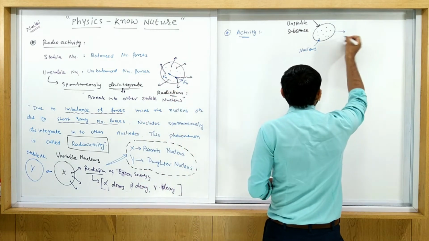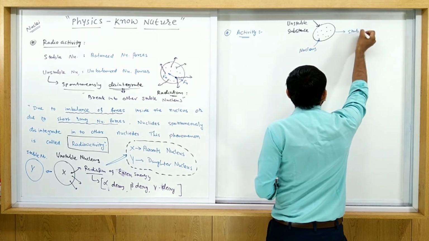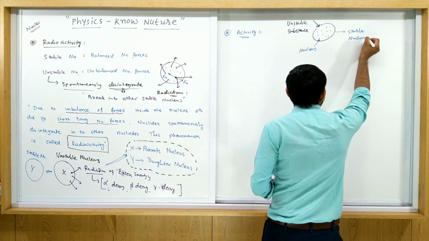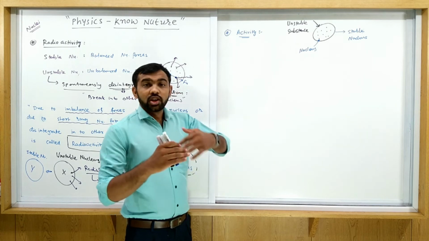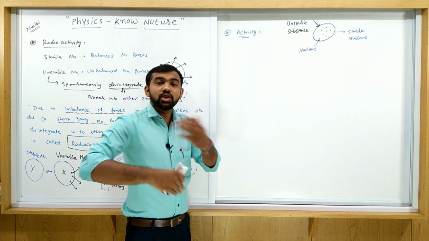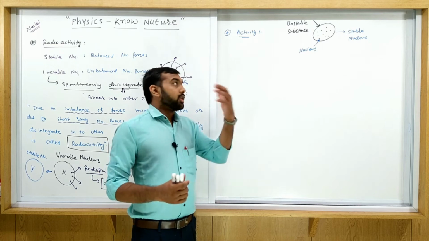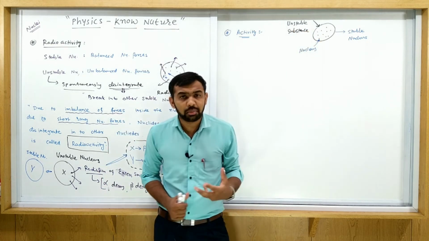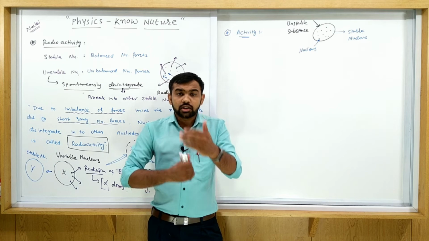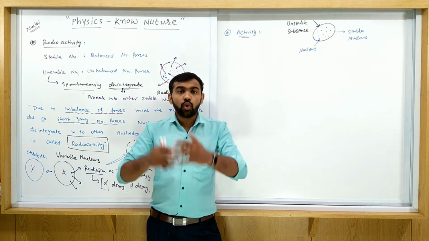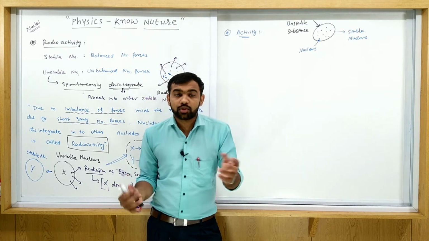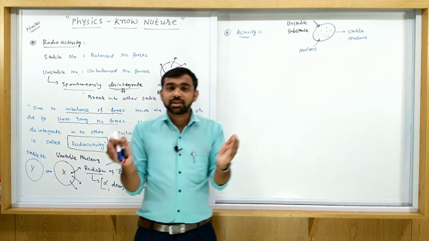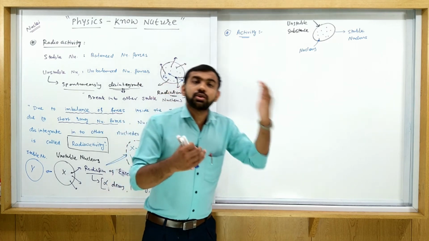all these nuclei are converted into stable nuclei. Okay, so the meaning is what? All the nuclei do not convert at a time. So one by one the nuclei are converted into stable ones. Suppose 1000 nuclei are present here, so these 1000 nuclei are converted into stable ones one by one. They are not all converted at a single time. So some time span is required to convert from unstable to stable.